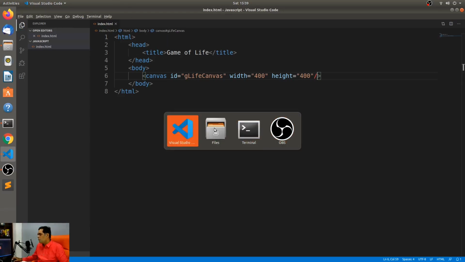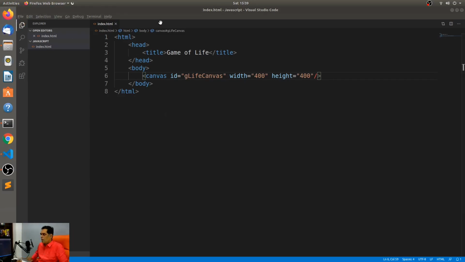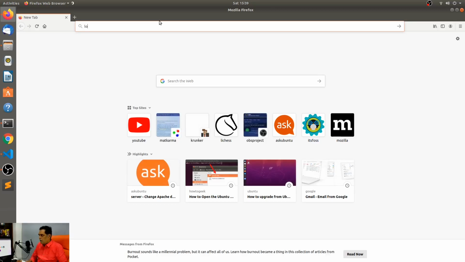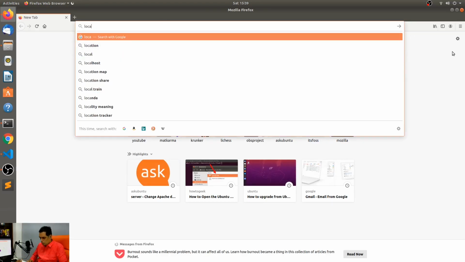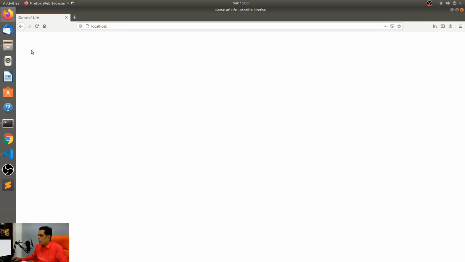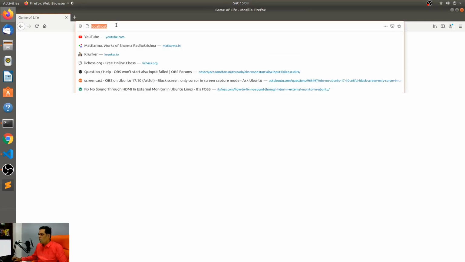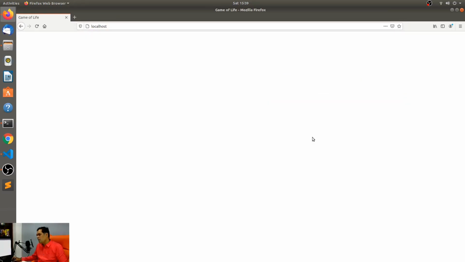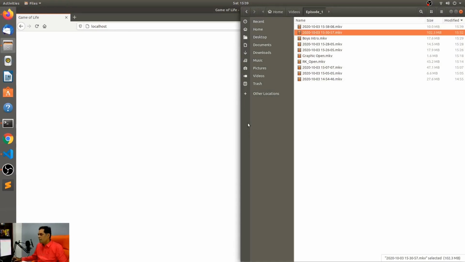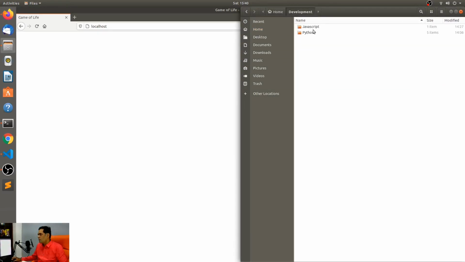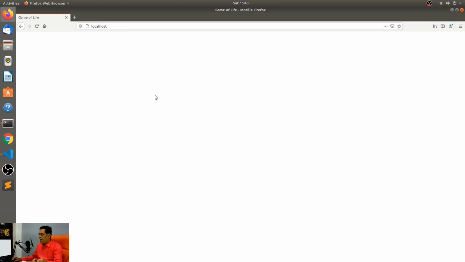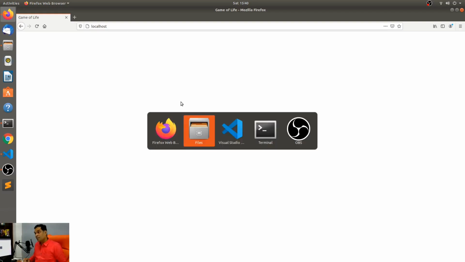Now, the great thing about this is that I can just open my browser and go to localhost. So you can't see the canvas right now, but trust me, it's there. You might be wondering what localhost is. I'm actually hosting this in Apache, and what I've done in Apache is I have set this JavaScript folder as the document root. Once you do that, it picks up the index.html and it shows this. Of course, you can't see it right now because the canvas is the same color as the HTML.